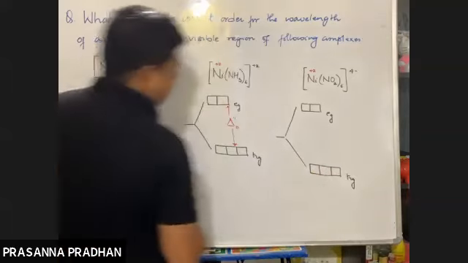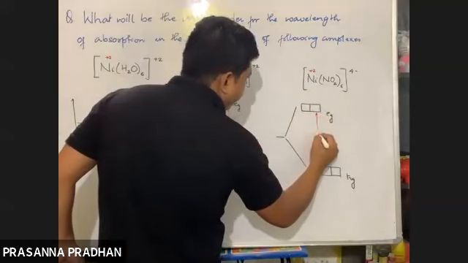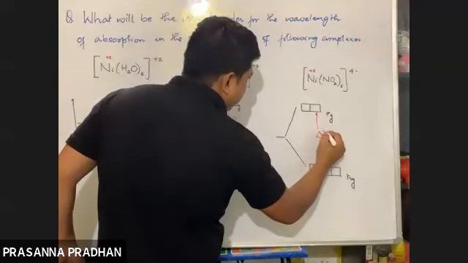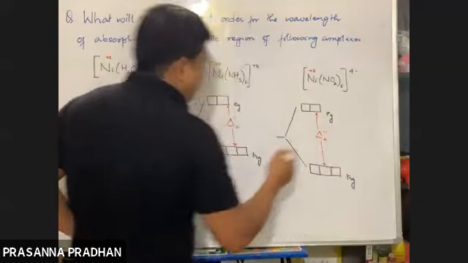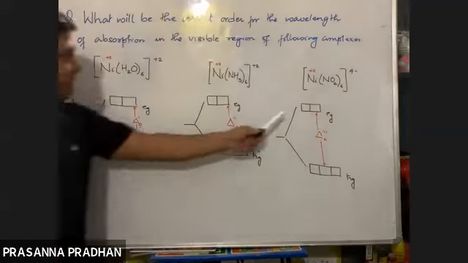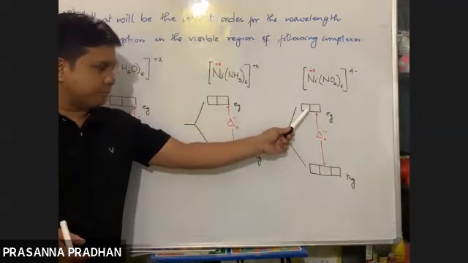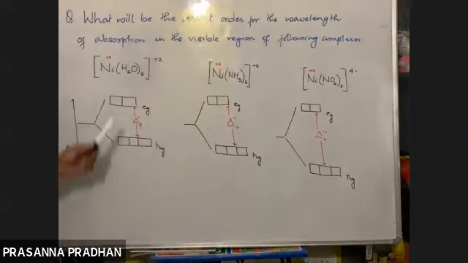The amount of splitting will be highest out here. Okay, so this was what I was trying to explain. The amount of energy required for d-d transition depends upon the nature of the ligand. If there is a stronger ligand, more energy is required to promote an electron from t2g to eg level. If the ligand is weak, then less energy is required to promote an electron.